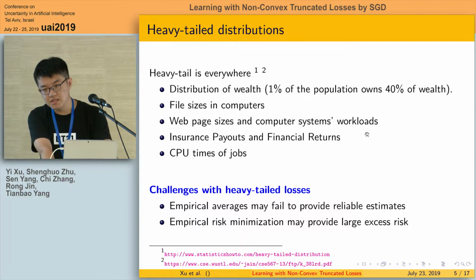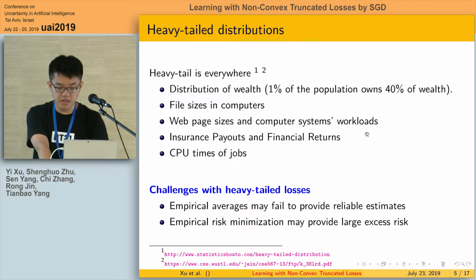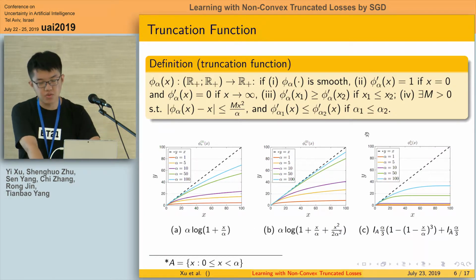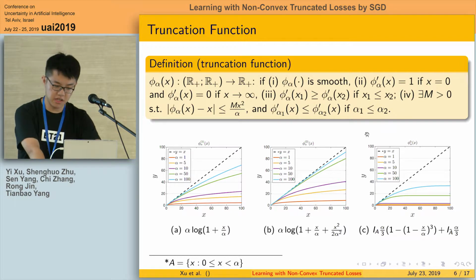But there exist two challenges with heavy-tailed losses. The first is that empirical averages may fail to provide reliable estimates. And the second is that empirical risk minimization may provide large excess risk. So the next question is how to deal with heavy-tailed losses. A simple idea is to truncate a small part of the samples that have heavy-tailed losses.